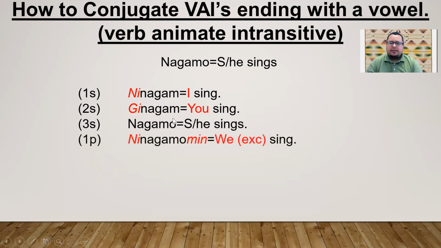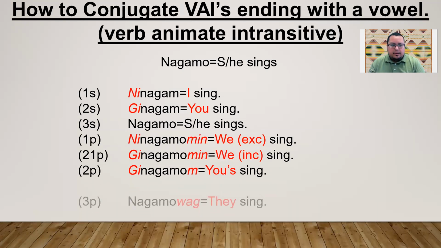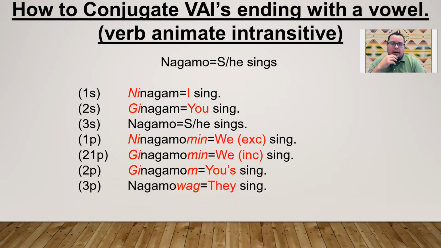All right, so here we go. First person plural, we, excluding the person we're talking to, not you but us over here: ninagamomen, we sing. First person plural, we, including the person we're talking to: ginagamomen, we sing. Second person plural: ginagamom, you all sing. Third person plural, they sing: nagamowag.